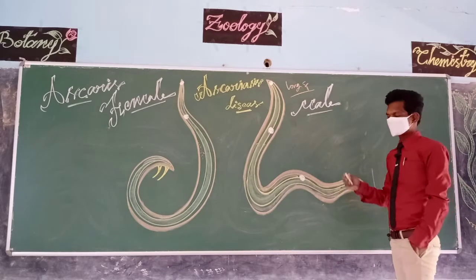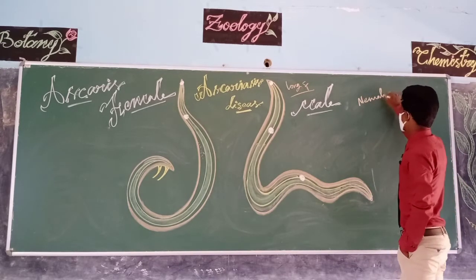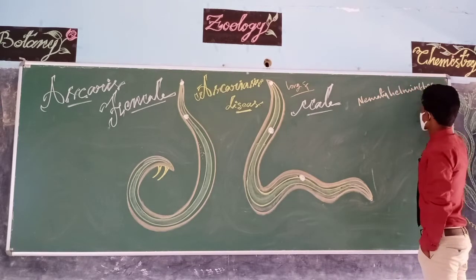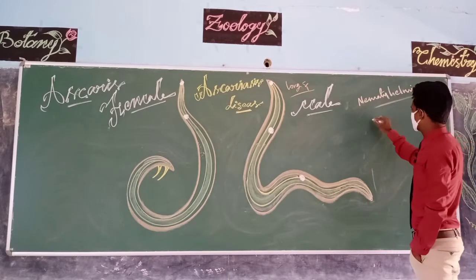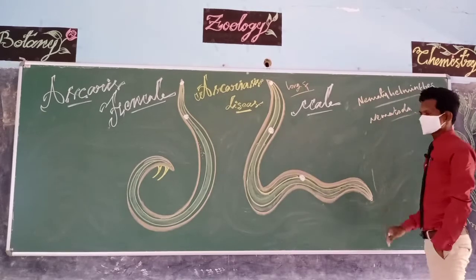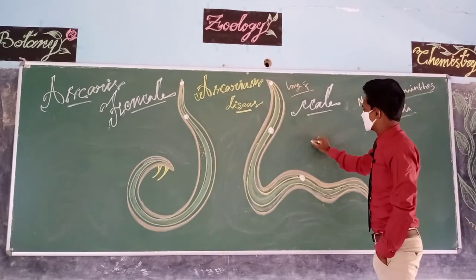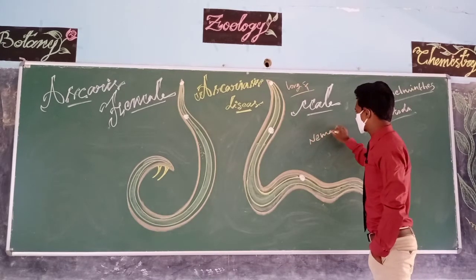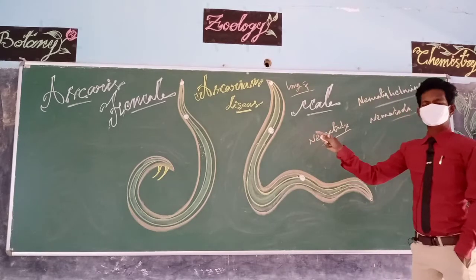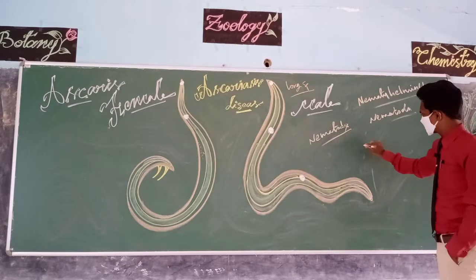So this Ascaris belongs to the phylum Nemathelminthes. This Nemathelminthes is also known as Nematoda. These organisms belong to Nematoda, so they are called nematodes. Here, Ascaris lumbricoides is also known as roundworms.